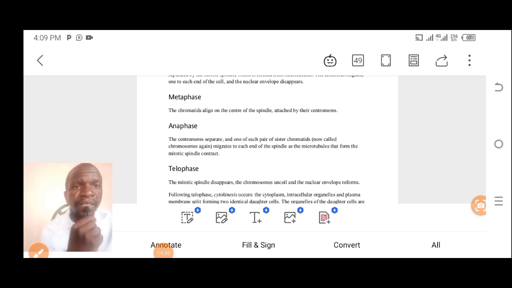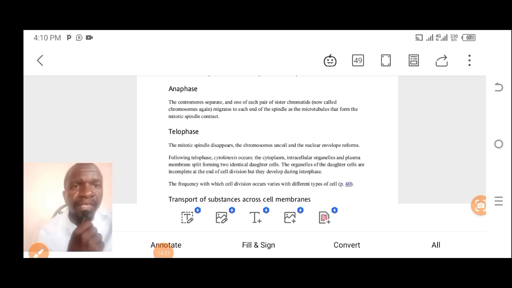The centromeres separate, and one of each pair of sister chromatids, now called the chromosomes again, migrate to each end of the spindle as the microtubules that form the mitotic spindle contract. So let us see what happens under anaphase.